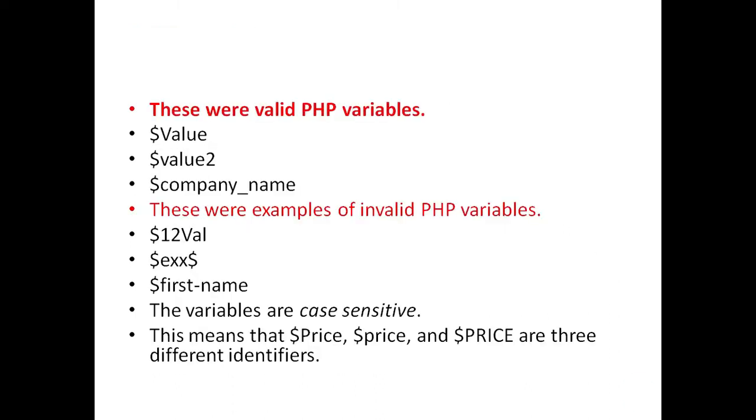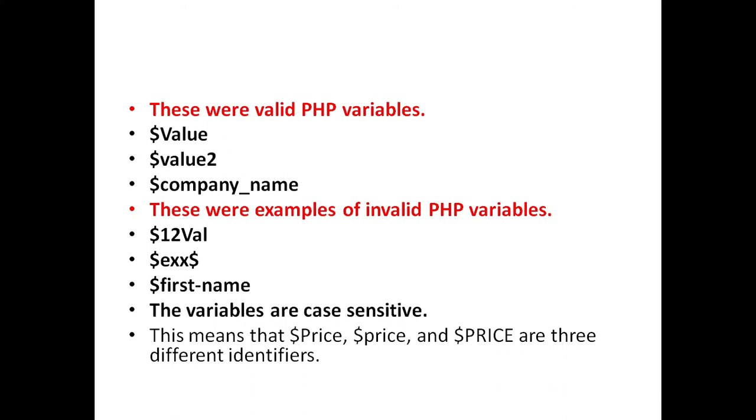These are valid PHP variables: $value, $value2 or $company_name. And these are the examples of invalid PHP variables: $12val, $exx, or $first-name. Variables in PHP are case sensitive.